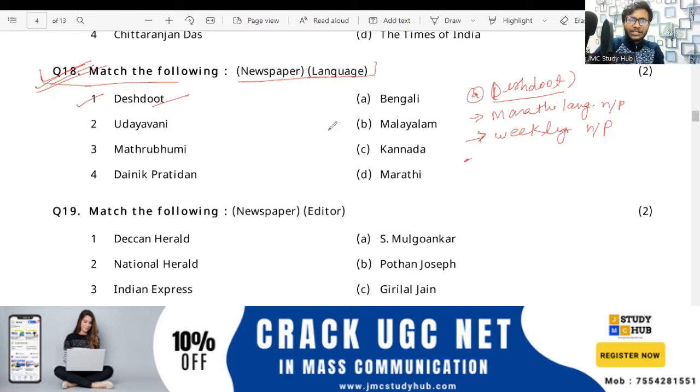It was founded in the year 1966, please note it down, and the founder was Mr. Devkishan Sarda. This was published from Nasik.